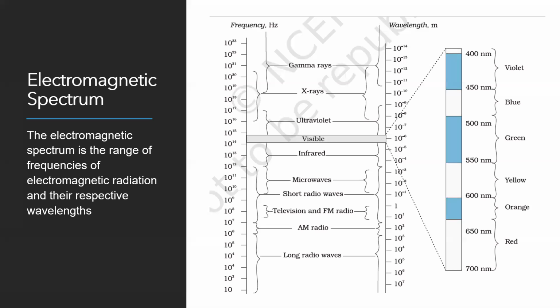Which of the electromagnetic waves have maximum wavelength? Long radio waves. We know that radio waves are used for communication, right? They have to travel long distances, so their wavelength is large. They can travel through long distances without getting scattered.